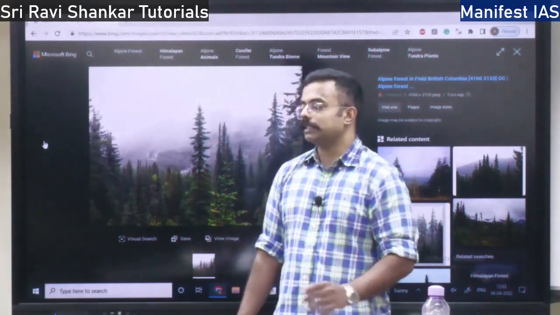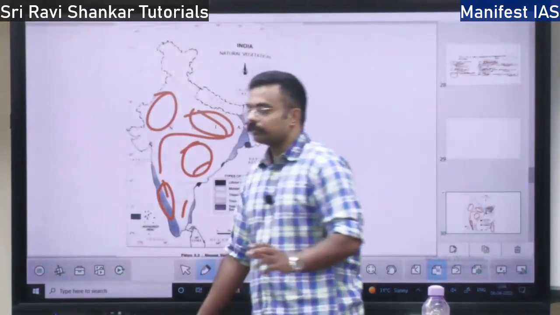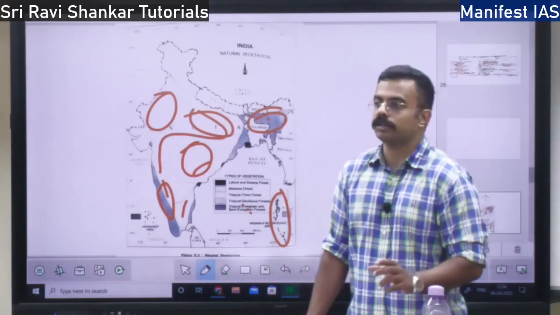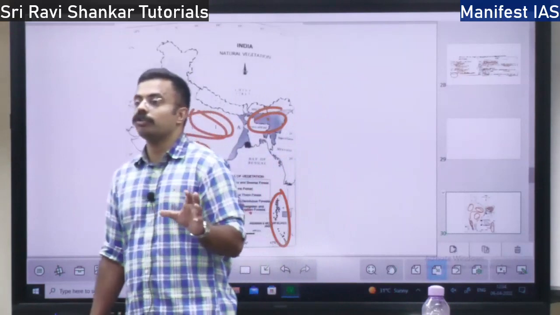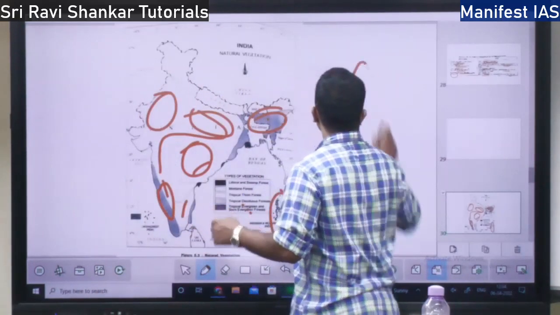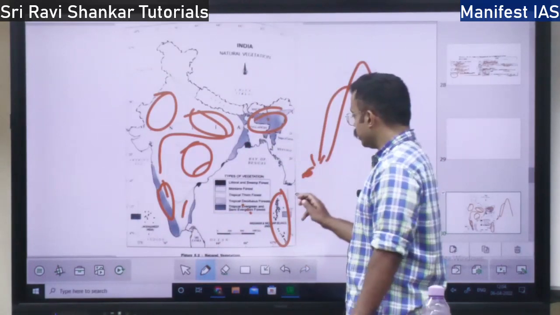So what happens in these areas, in the mountain forest, during the winter season, the mountain will be having a lot of ice. So no humans can survive there. What they will do during the winter season, people will come down the mountain and settle here, right, during the winter.